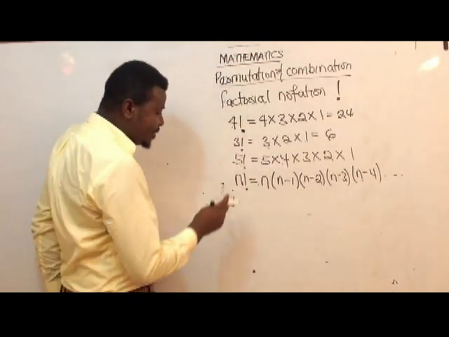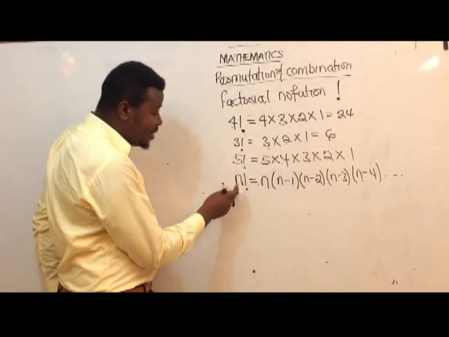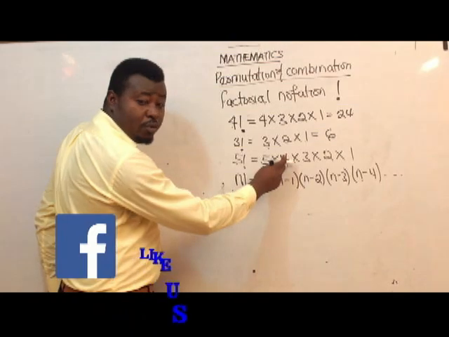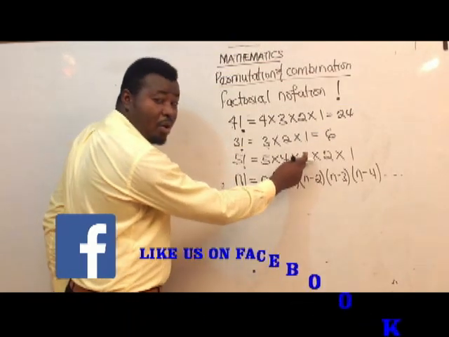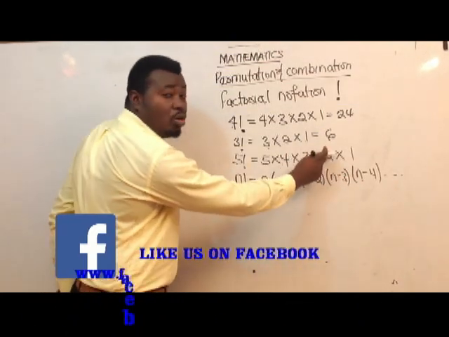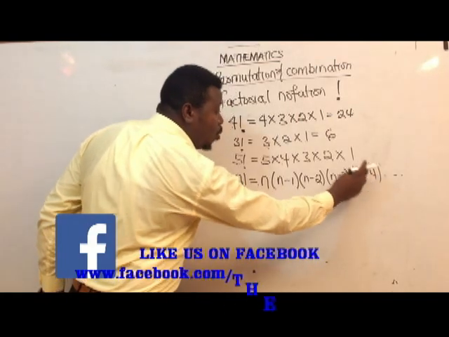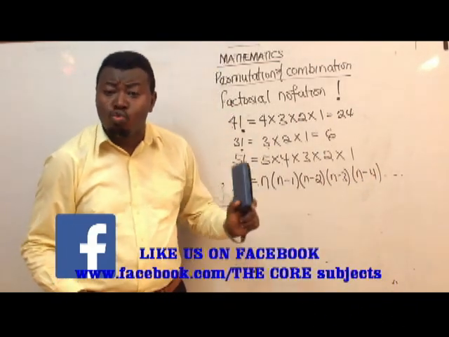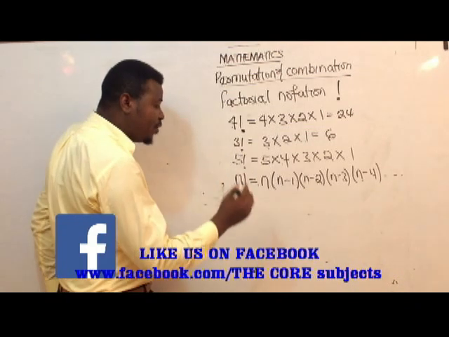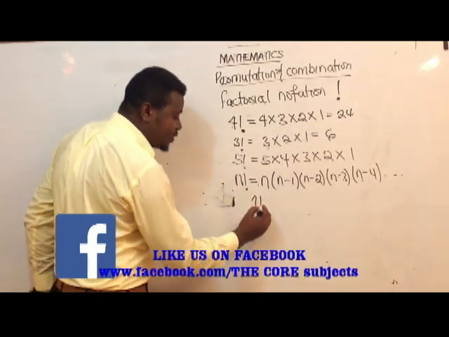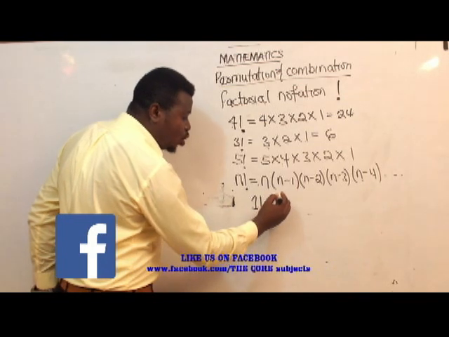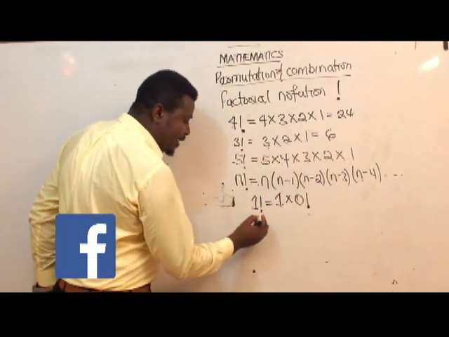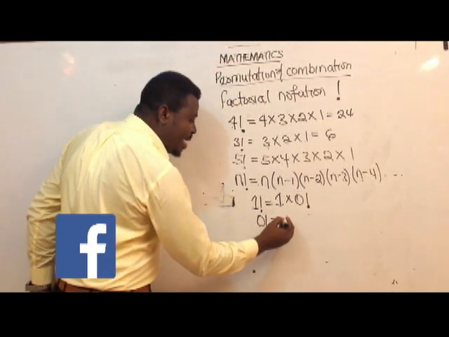Now let's look at it. In case of 5 factorial, simply means 5 here, which is 5. 5 minus 1 will give me what? 4. 5 minus 2 will give me what? 3. 5 minus 3 will give me what? 2. 5 minus 4 will give me what? 1. You will all observe that I'm stopping at what? 1. Now, understand the fact that 1 factorial is the same thing as what? 1 times a 0 factorial. And a 0 factorial is the same thing as what?